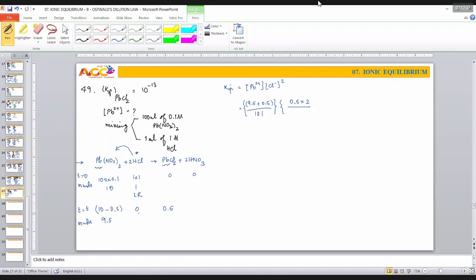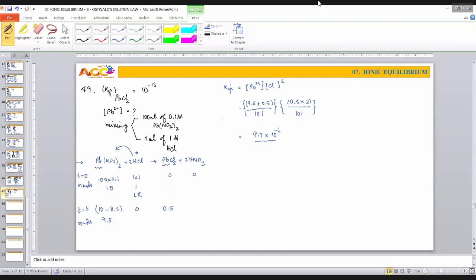Suppose, if it were left out, that would have been counted in this case. This is divided by 101, right? We don't want to waste time here. Let us calculate it. Once you calculate this, it becomes 9.7 into 10 power minus 6.